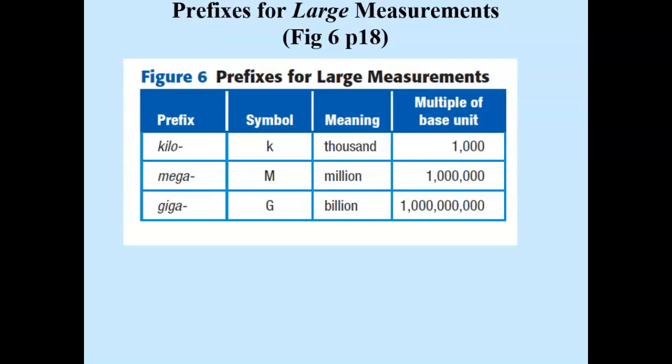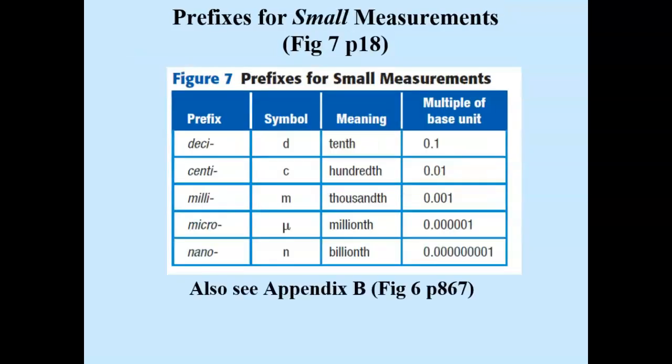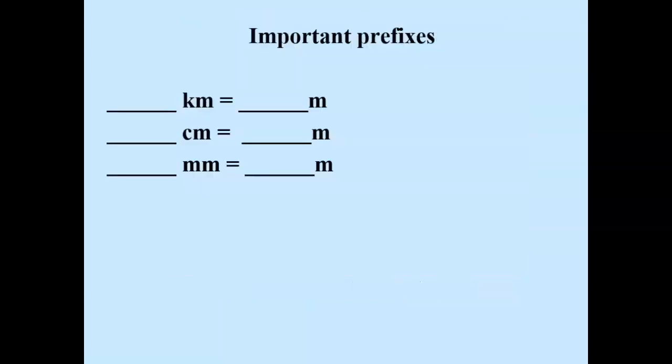Prefixes for large measurements would be like kilo, which is 1,000 times bigger, mega, which is 1 million, and giga, which is 1 billion. Those are large prefixes. Then prefixes for small measurements would include deci, which is 1/10, centi, which is 1/100th, milli, 1/1000th, micro, 1/1,000,000th, and nano, 1/1,000,000,000th. There are 3 that you must know in physical science, and that's kilo and centi and milli.